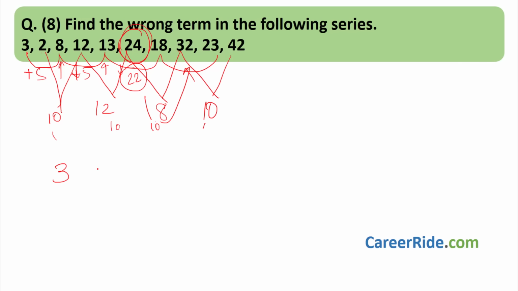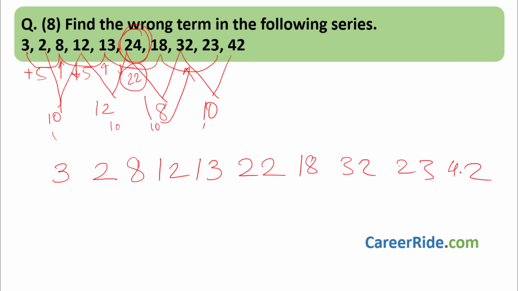The correct series has to be 3, 2, 8, 12, 13 and 22. Then 18, 32, 23, they will follow. So what will happen?